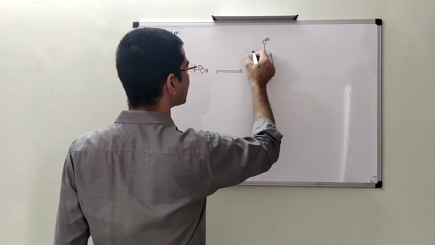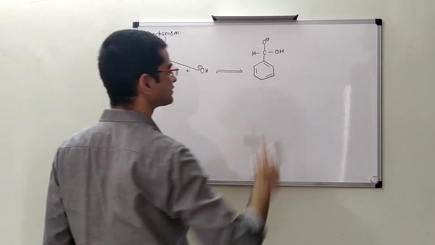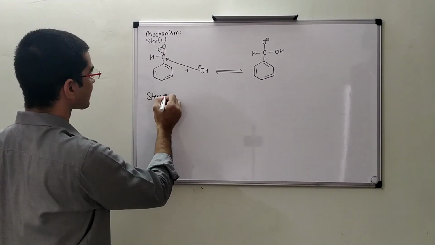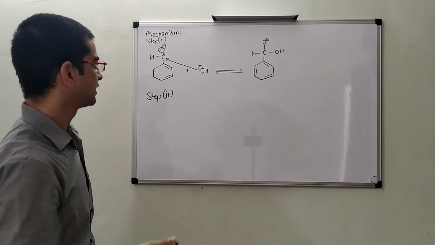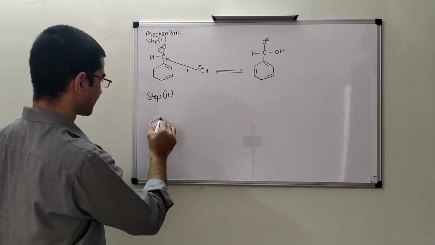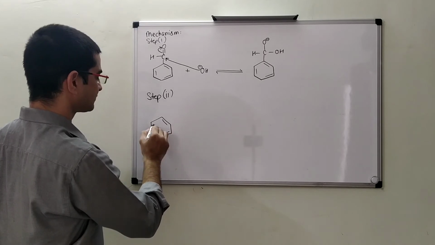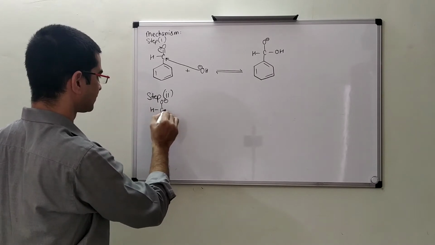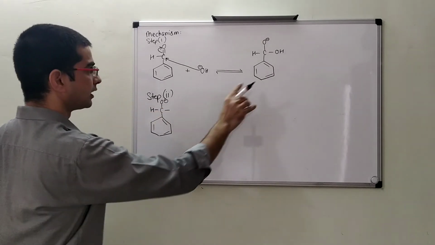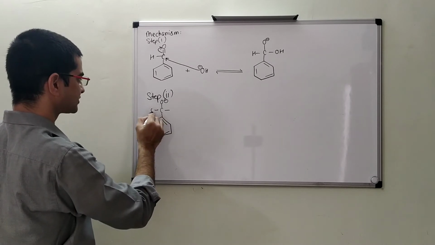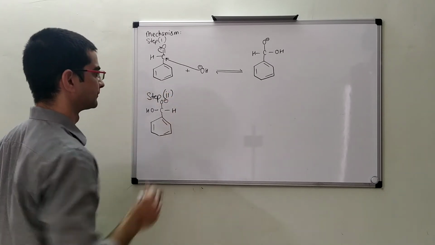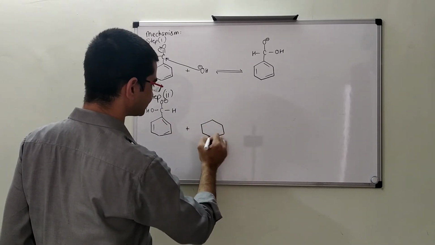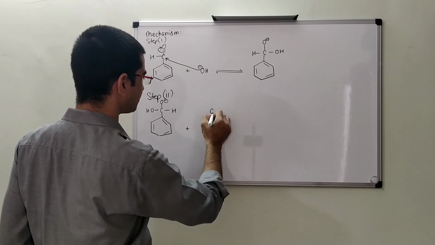C, O minus, H, OH. This will form this. Okay. Now step 2. This is that molecule which was formed. Sorry, I'm making this OH this side and H this side. Okay. And another new molecule of benzaldehyde. This is our new molecule of benzaldehyde.